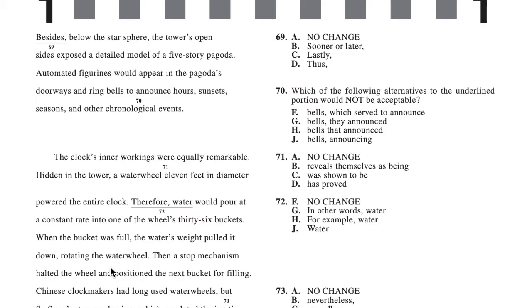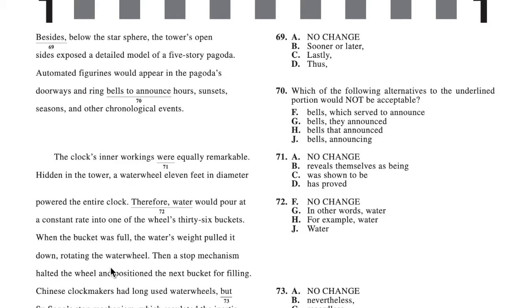"The bells, they announced." The reason this is not acceptable is because they're giving you an independent statement, so you need a dependent clause to go with it. Otherwise, you'll have two independent statements without any comma and conjunction or without any separation. That is why you have to pick the one that has separation or gives you a subordinate or dependent clause.